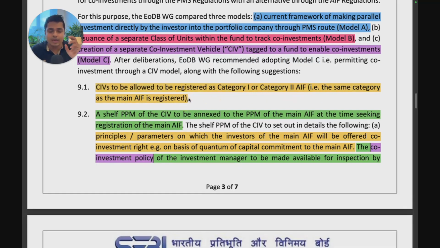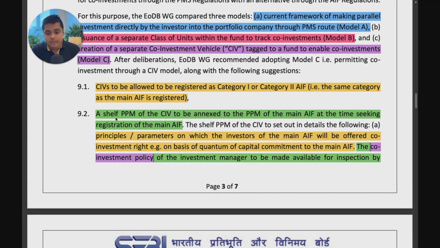So they are saying we'll have a separate vehicle which is itself registered as an AIF. That is part 1. Second, a shelf PPM of the co-investment vehicle to be annexed to the PPM of the main AIF at the time of seeking registration of the main AIF. So the shelf PPM of the co-investment vehicle will set out details like what principles or parameters on which investors of the main AIF will be offered co-investment rights.